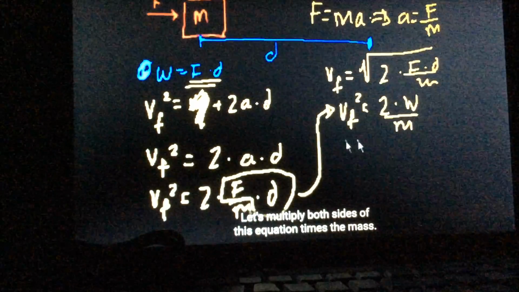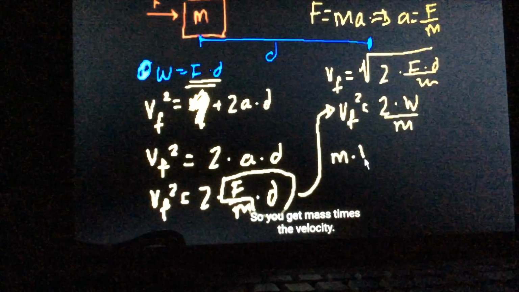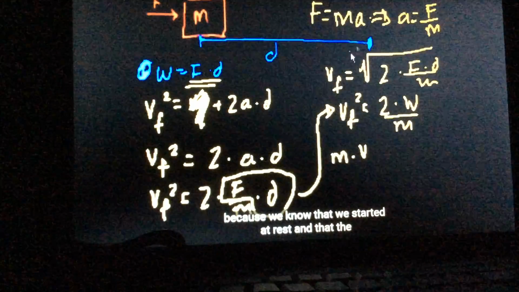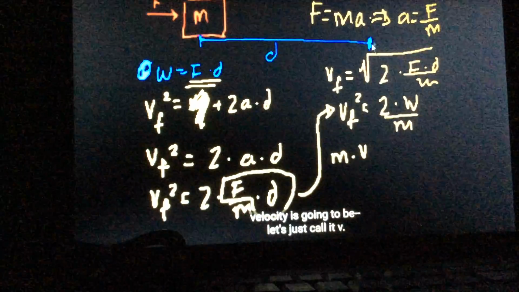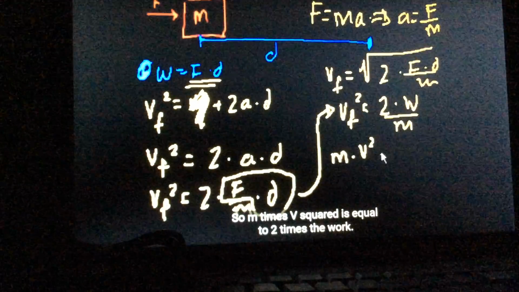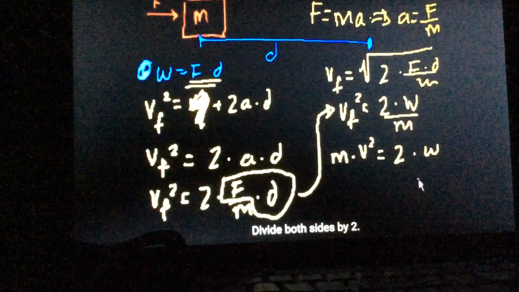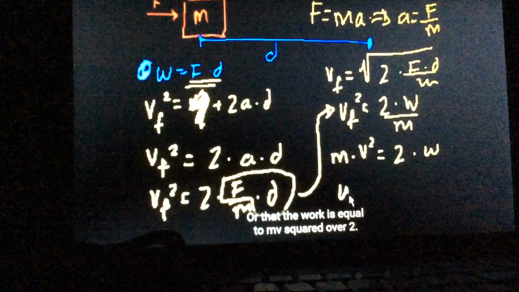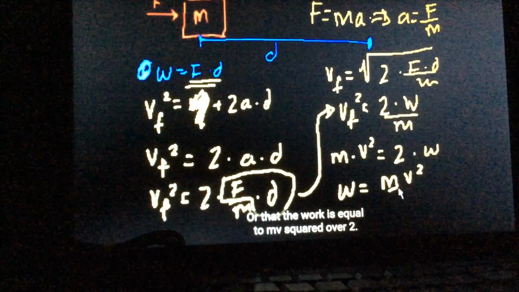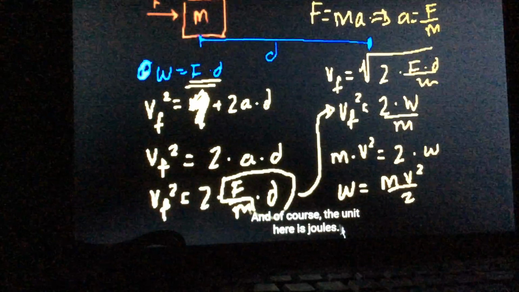Let's multiply both sides of this equation times the mass. So you get mass times the velocity squared. And we don't have to write the f, because we know that we started at rest, so let's just call it v. So m times v squared is equal to 2 times the work. Let's divide both sides by 2, so the work is equal to mv squared over 2. And of course the unit here is joules.